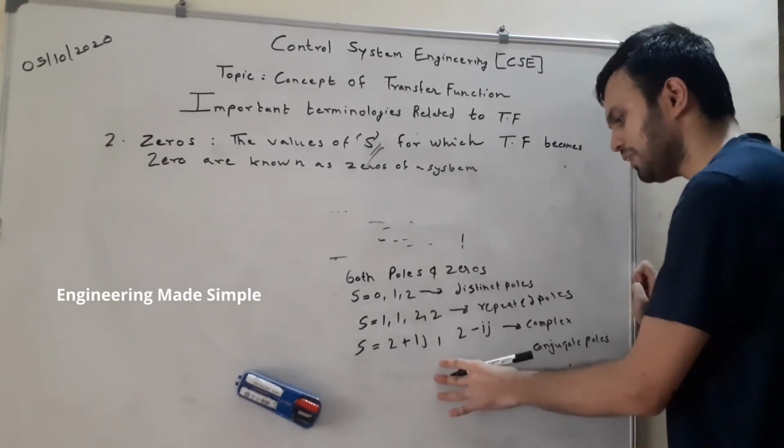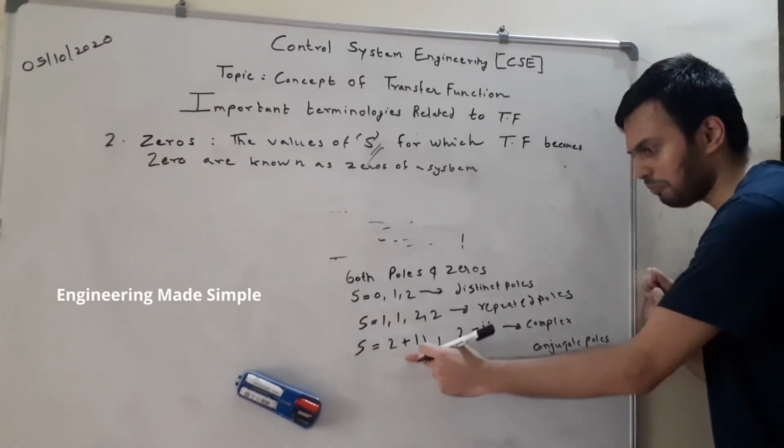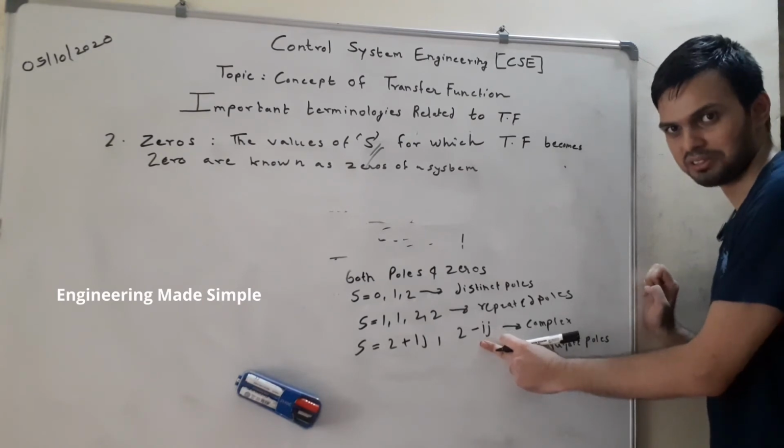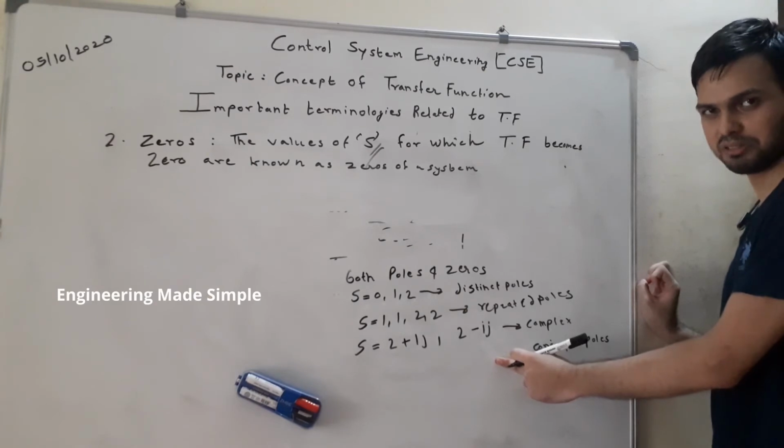So poles and zeros of this state-space, as you can see, are complex conjugates. When I write 2 plus 1j, 2 minus 1j is its complex conjugate. By the rules of complex algebra, or complex variables, you know that.